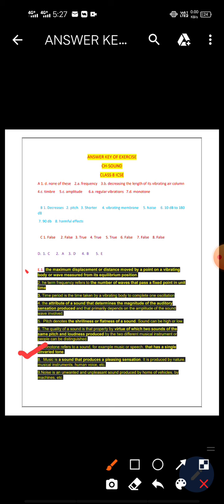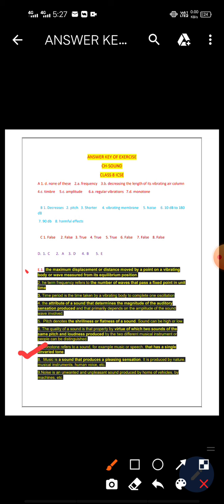Music is a sound that produces a pleasant sensation, and also we can say it is created by regular vibrations. And noise is unpleasant and unwanted sound produced by different horns of vehicles, machines, etc. Okay, these are the terms that are related to sound.